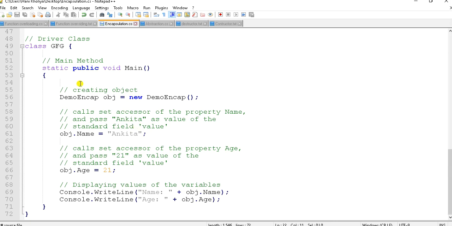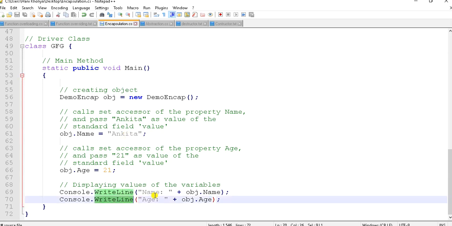So using this static public void main method, we have declared object of the class, and using accessors we are getting and setting values inside private attributes, and displaying those values.